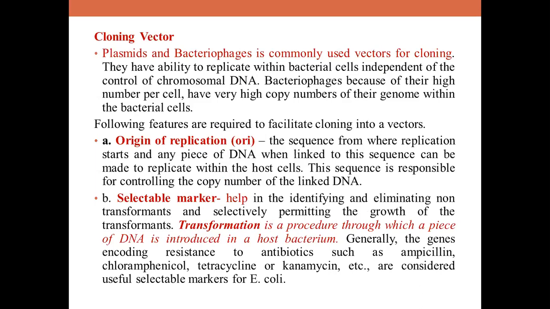And as mentioned earlier, bacteriophages have a high copy number, and plasmids also have high copy number. Some plasmids have high copy number and some can be present in few copies, only 1 to 2 copies per cell, whereas others can exceed even 100 per cell. Depending upon that, always remember, you have to select a vector with high copy number. And another thing here is the selectable marker gene.